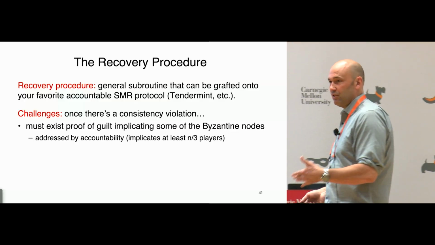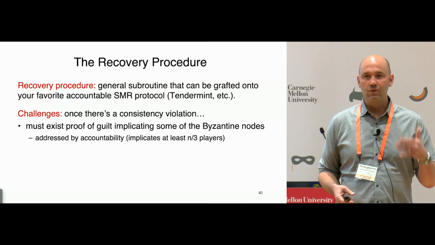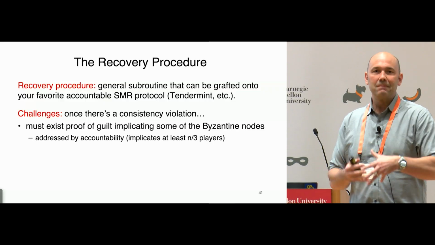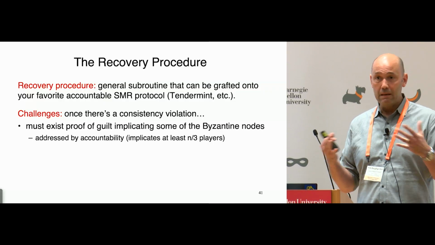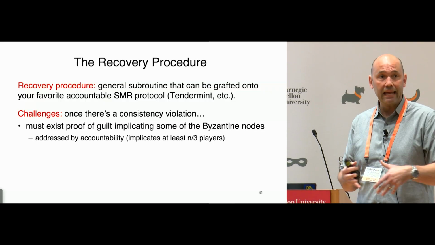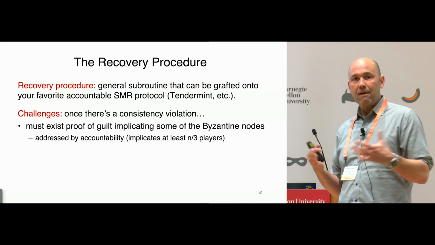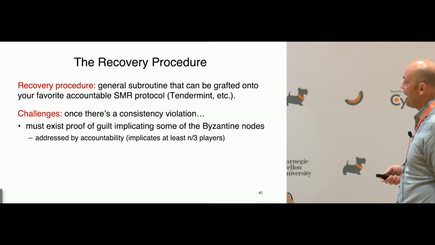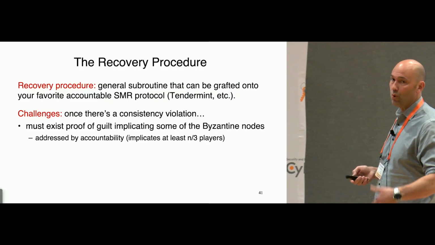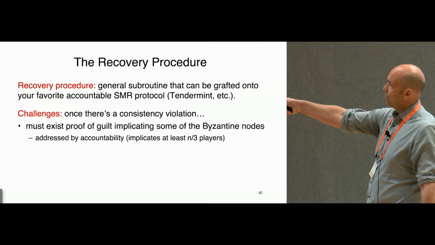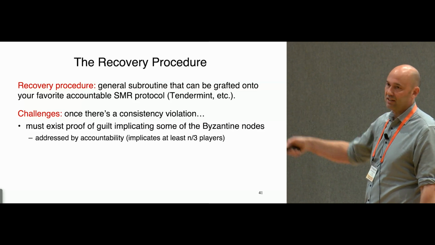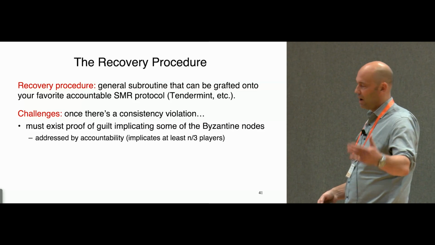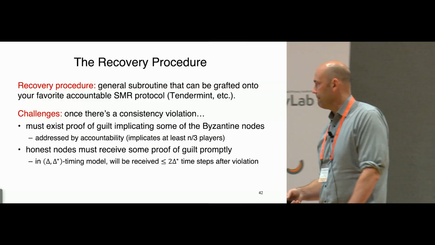Fortunately, over the last 5 years, there's this really successful, nice theory of accountability, which tells us how to have certificates of guilt implicating a really large number, like at least n over 3 players, whenever you have Byzantine players, whenever you have a consistency violation. So we're going to build on that theory, and we're going to assume we're given an SMR protocol that's accountable, like Casper, Tendermint, lots of other examples, okay?